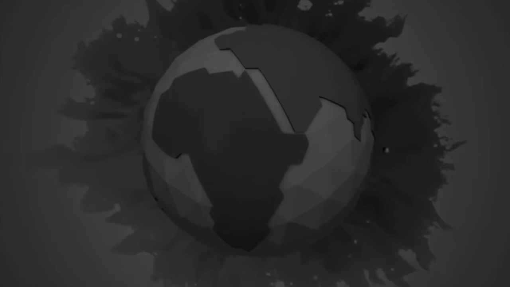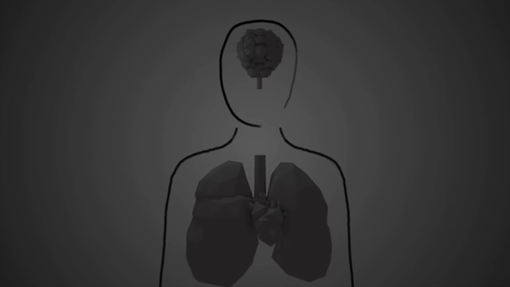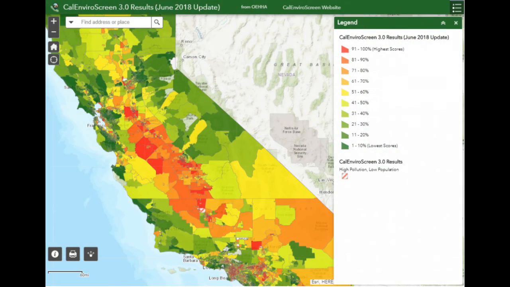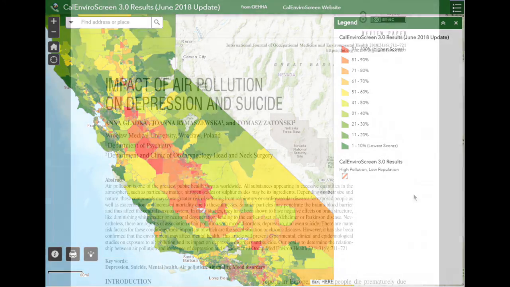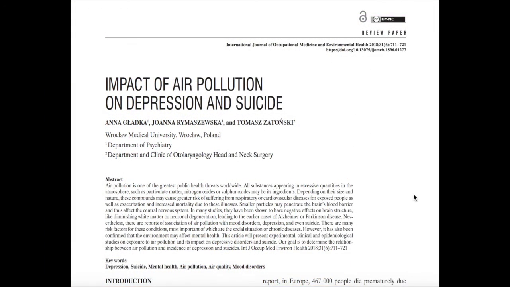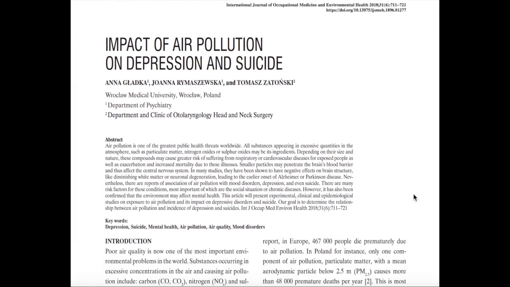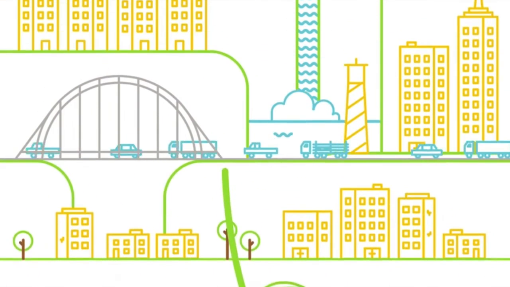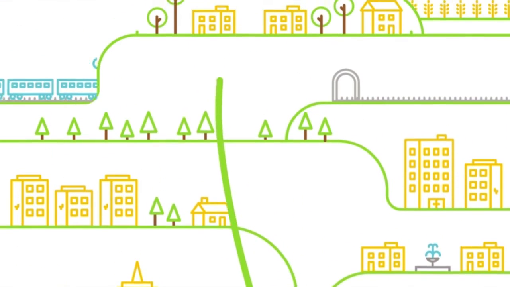Air pollution is a public health concern because it adversely affects respiratory health, cardiovascular disease, and increases the risk of developing cancer, as illustrated by this CalEnviroScreen data. In another research study conducted by GLAD-CA, air pollution and climate change may also exacerbate a myriad of mental health issues. We all should be concerned about air pollution, as it is a driver of climate change and various health and social inequities within our community.